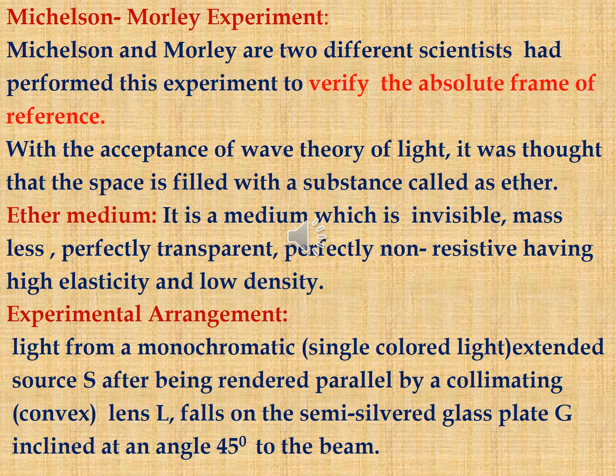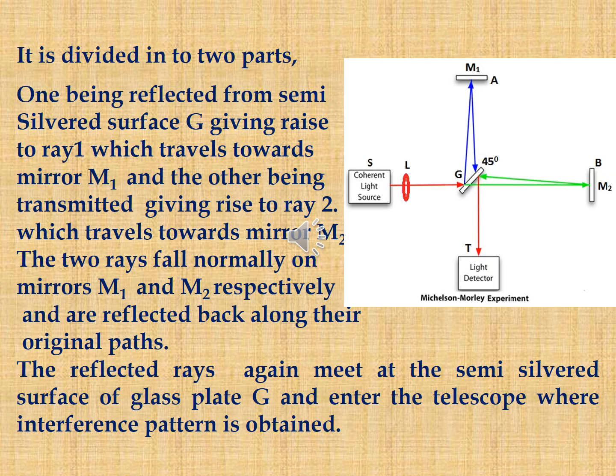So, the experimental arrangement. Light from a monochromatic extended source S, after being rendered parallel by a collimating convex lens L, falls on the semi-silvered glass plate G inclined at an angle of 45 degrees to the beam. It is shown in the figure. The beam is divided into two parts.